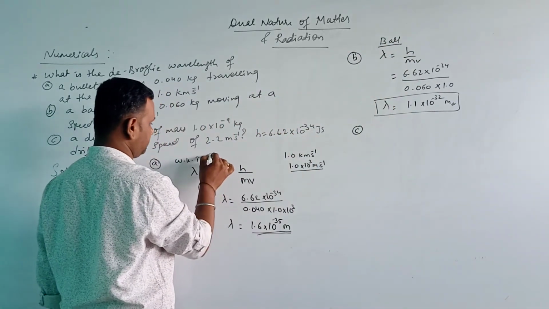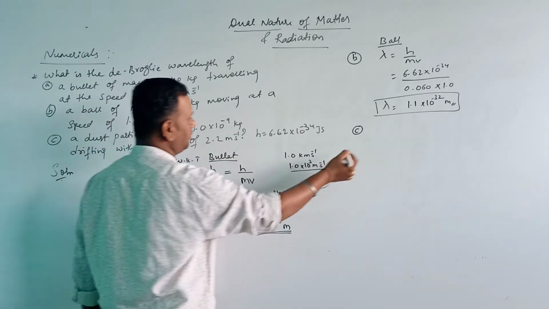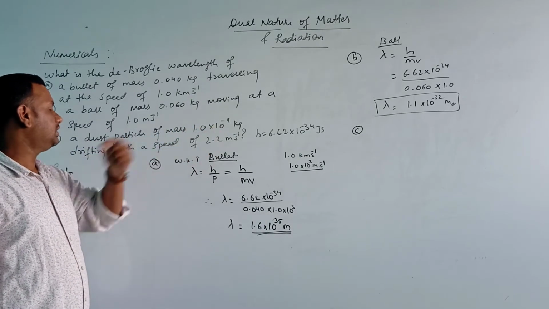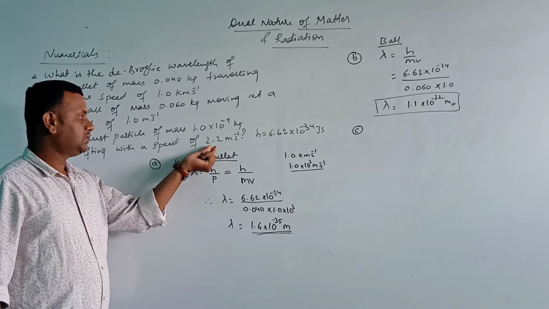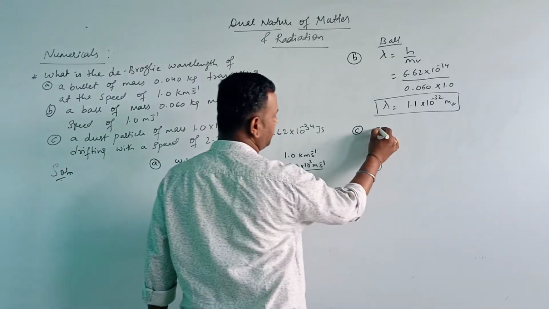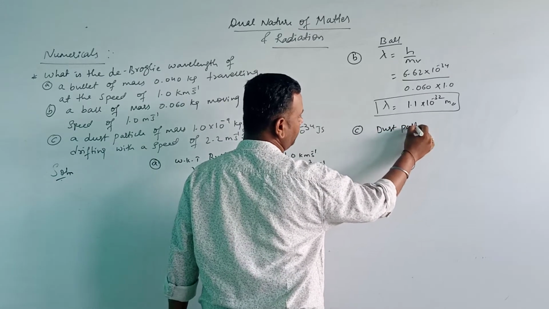It's for bullet. Now the third question is for a dust particle of mass 1.0 into 10 to the power minus 9 kg drifting with a speed of 2.2 meter per second. So I am writing it for the dust particle. We are calculating the de Broglie wavelength.